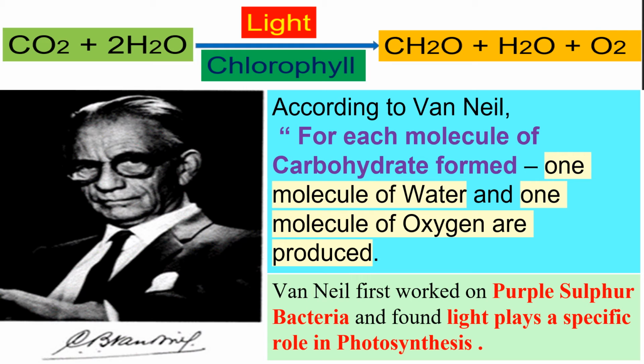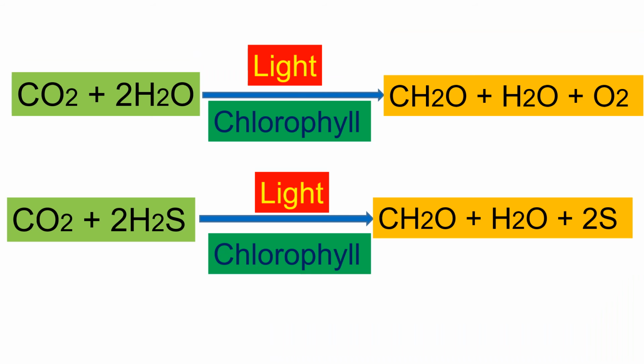Photosynthesis is the process of synthesizing food by the plants. The equation that was proposed by C.B. van Niel is a very simplified equation and does not reflect the complexity of the process of photosynthesis. Here, van Niel used hydrogen sulfide instead of water, and elemental sulfur is evolved instead of oxygen.